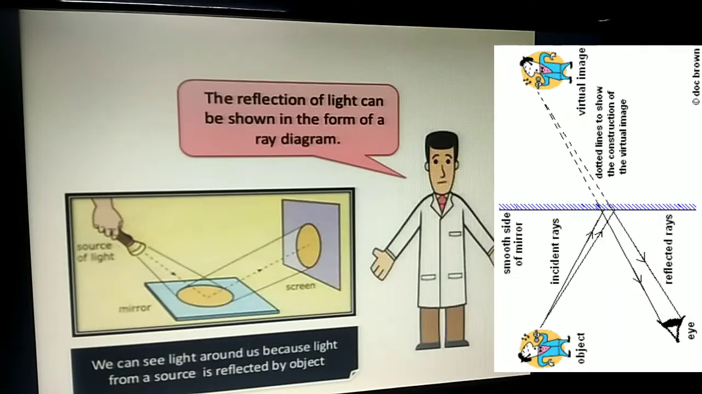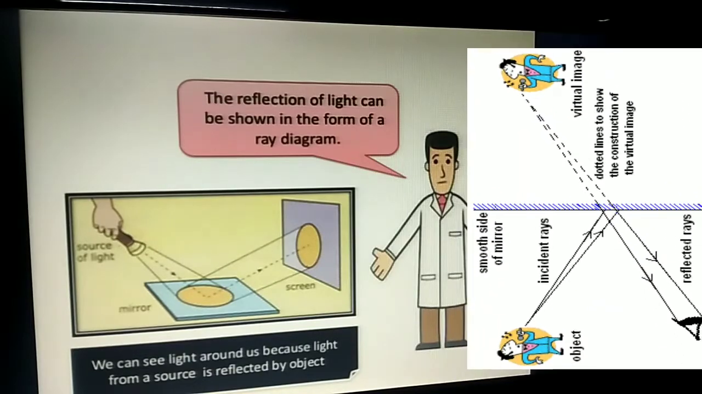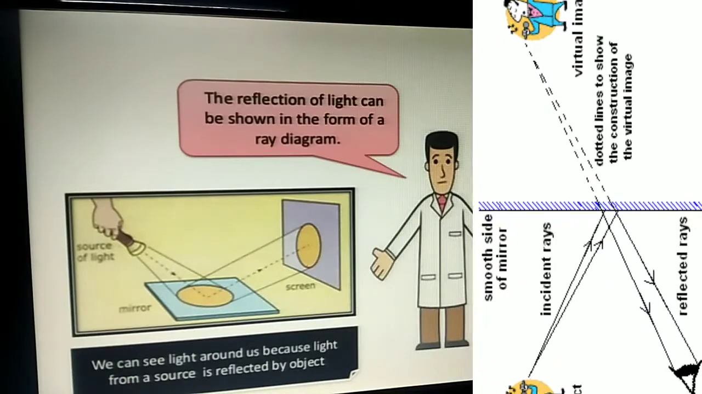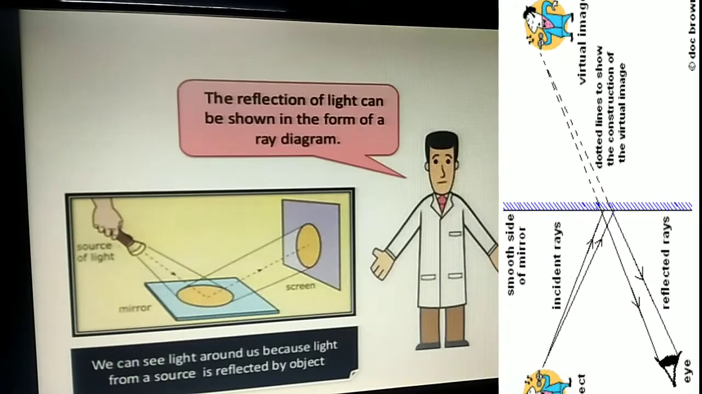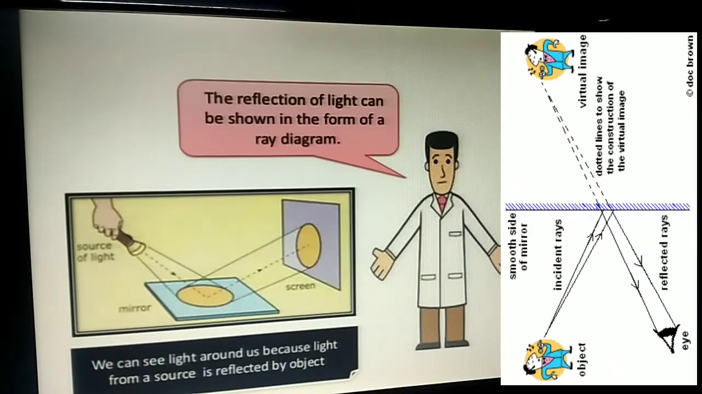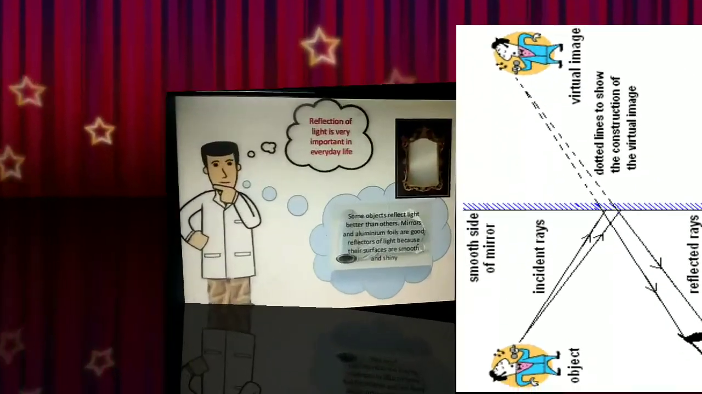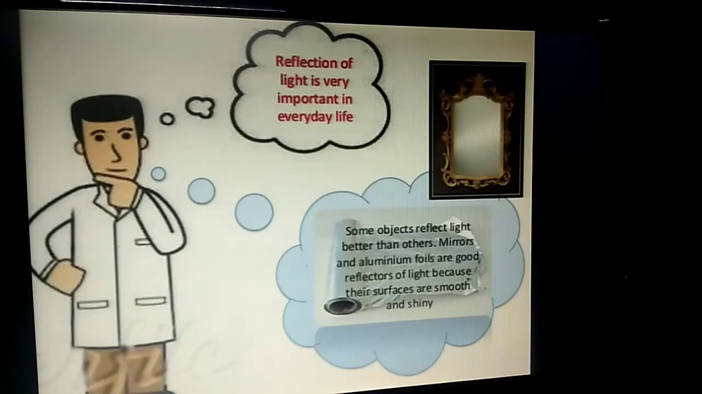Now suppose you take a torch, light it, focus it on a mirror, and keep a screen aside. You can see the reflection of light on the screen. Reflection of light is very important in everyday life. Some objects reflect light better than others. Mirrors and aluminum foils are good reflectors.